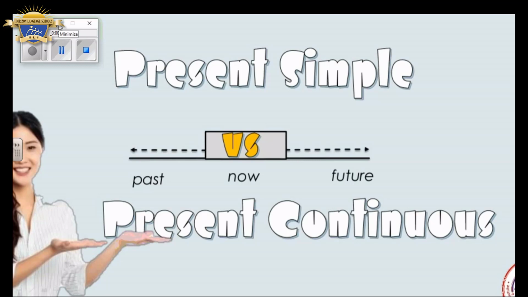Our lesson today is going to be about present simple and present continuous tense. Let's start with the clue words or keywords. We studied before the keywords for both tenses.